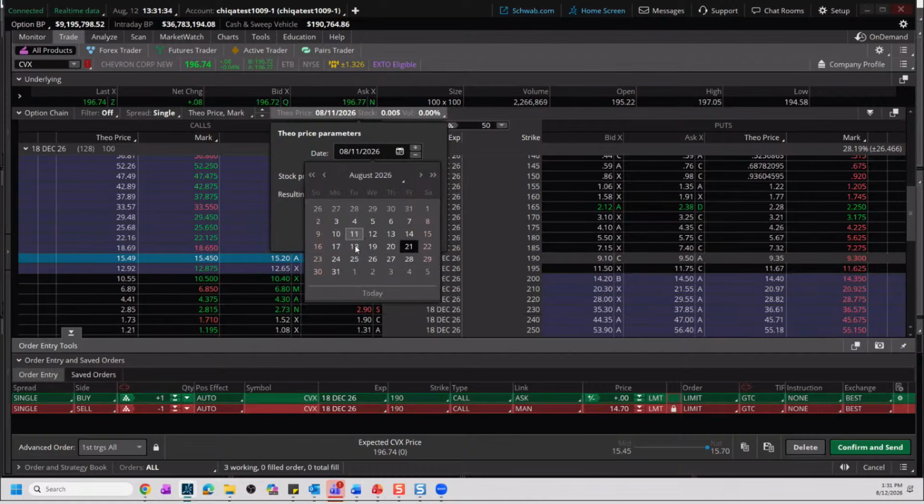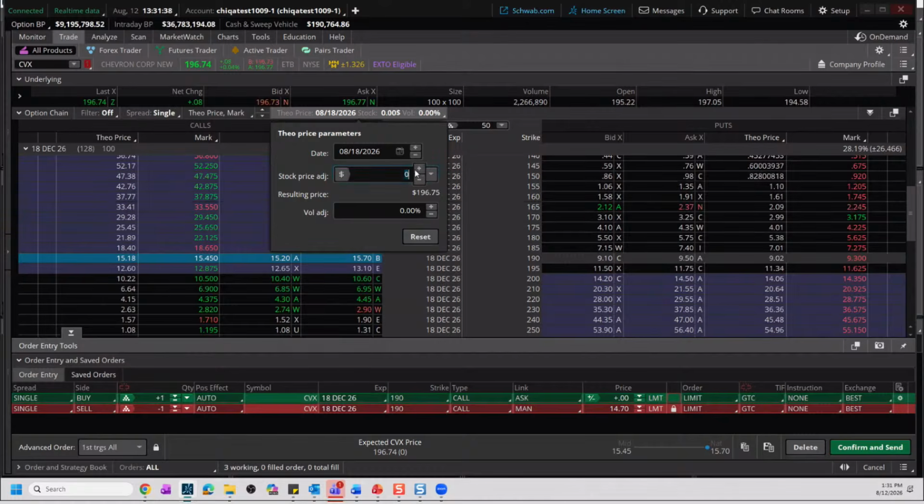So let's just say over the next week, today is the 11th, let's just say that by the 18th, the price of the stock goes up $5. Let's say volatility doesn't do anything within this time. So let's just say volatility theoretically remains the same. The price of the stock goes up that much.